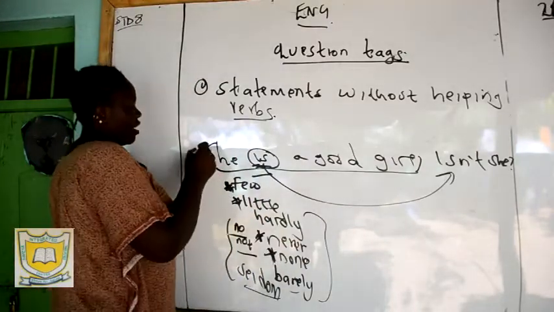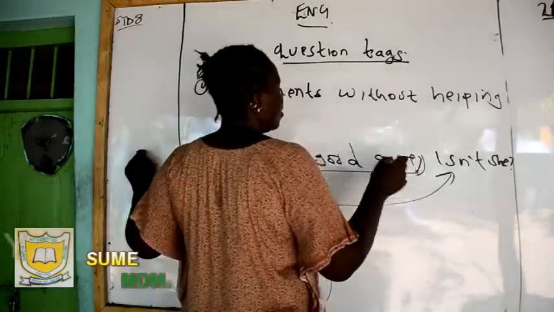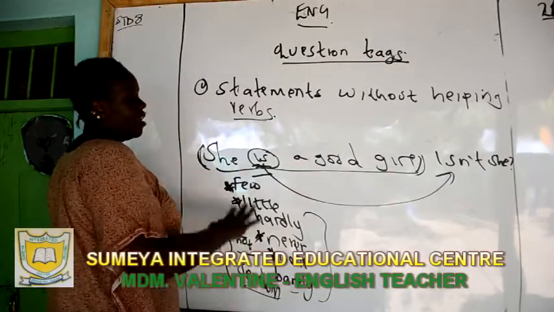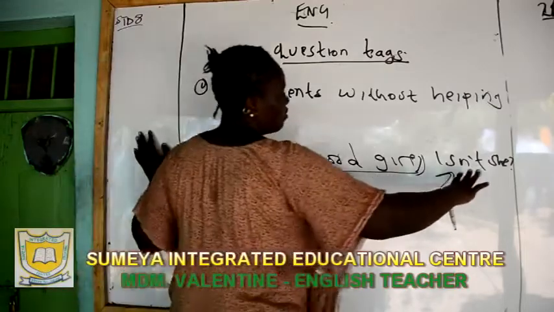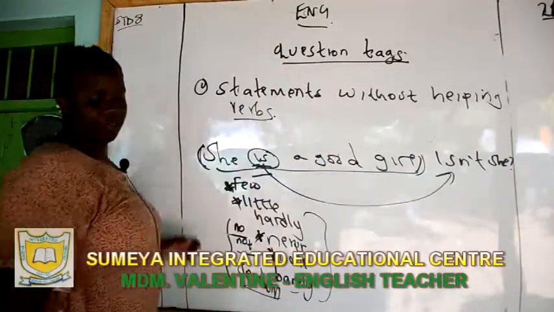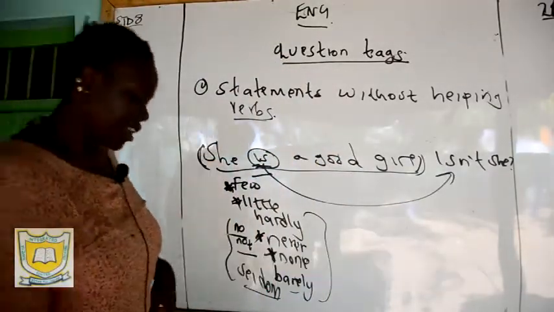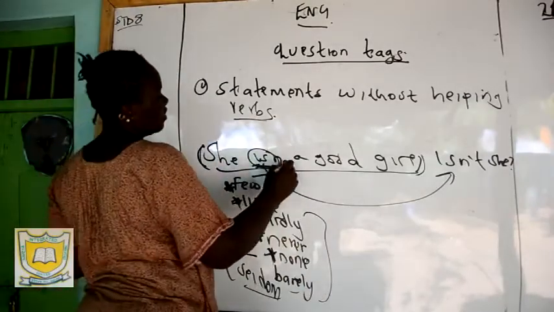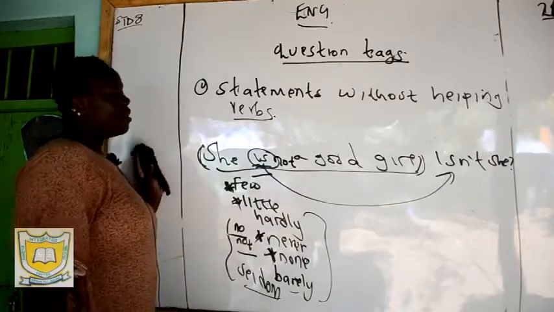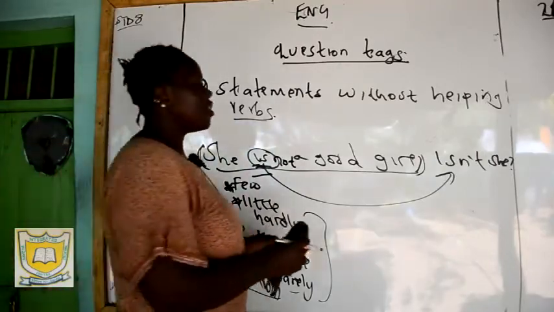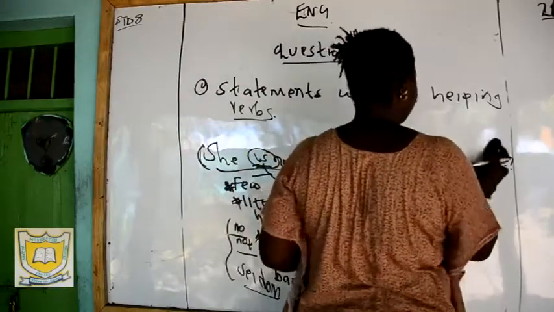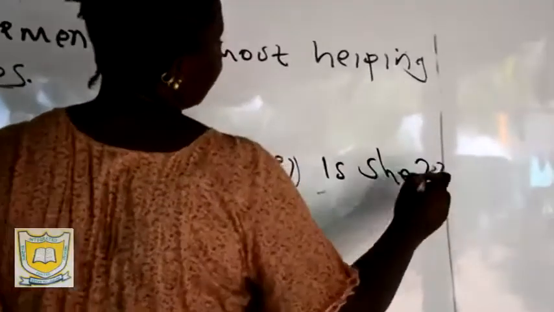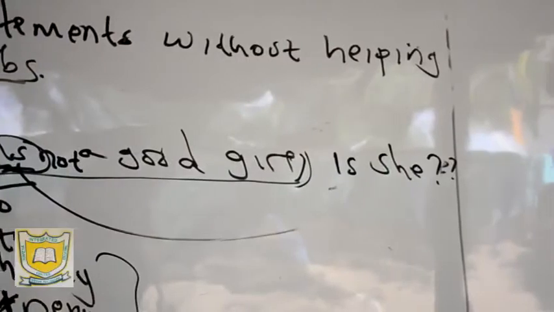But in this scenario, I'm saying my statement is positive. Why is my statement positive? Because it does not have any of these. Since it does not have any of these, it is going to take a negative question tag. But if, for example, I say she is not a good girl, my statement becomes negative. So it is going to take a positive tag. My question tag is going to be "is she".